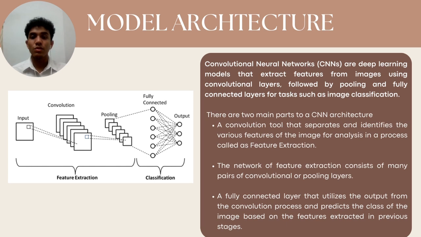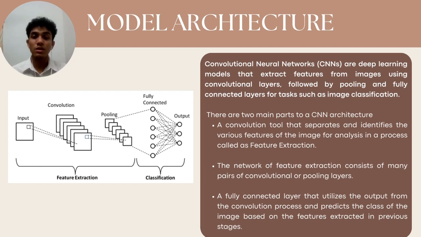So next we will be moving on to the model architecture. Convolutional neural networks, CNNs, are deep learning models that extract features from images using convolutional layers, followed by pooling and fully connected layers for tasks such as image classification. There are two main parts to a CNN architecture, which are feature extraction and classification.